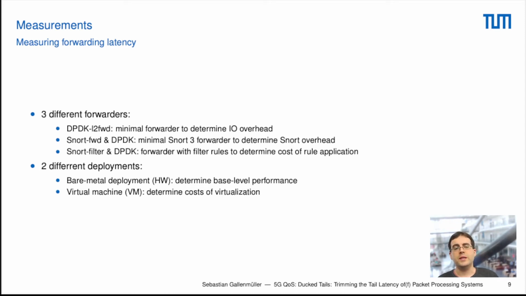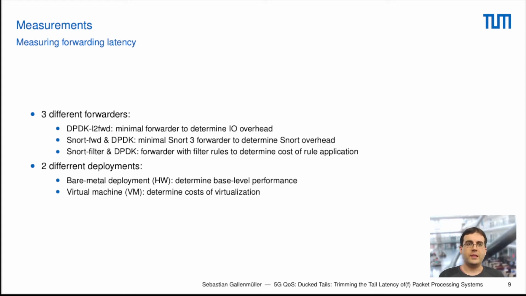So the measurements that we performed are based on 3 different kinds of forwarders. First of all, we have a baseline measurement. Therefore, we use the DPDK layer 2 forwarder. This is just a minimal program so that we can determine how much the overhead for the actual input and output operation based on DPDK is.